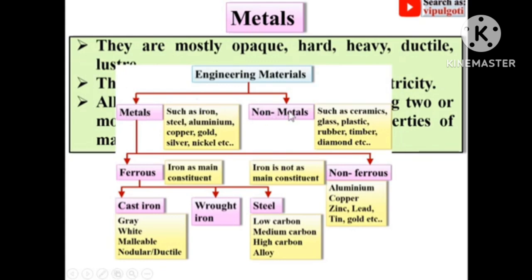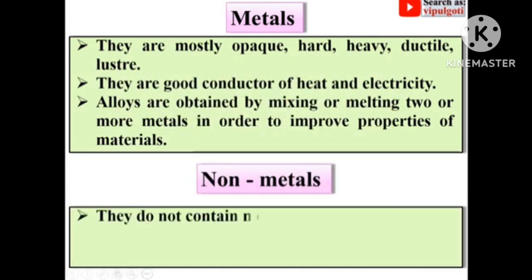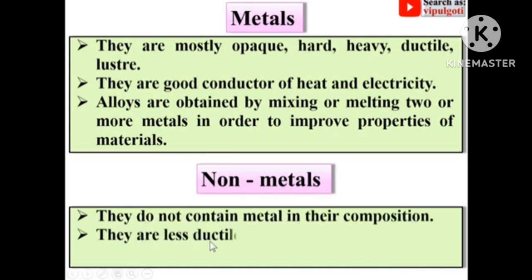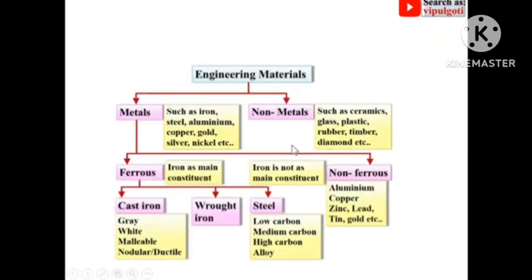Now it's the turn for the non-metals. They do not contain metal in their composition. They are less ductile. They are poor conductors of heat and electricity. So here look at the properties: metals are good conductors of heat and electricity, whereas non-metals are poor conductors of heat and electricity. Now, we have completed metals and non-metals.